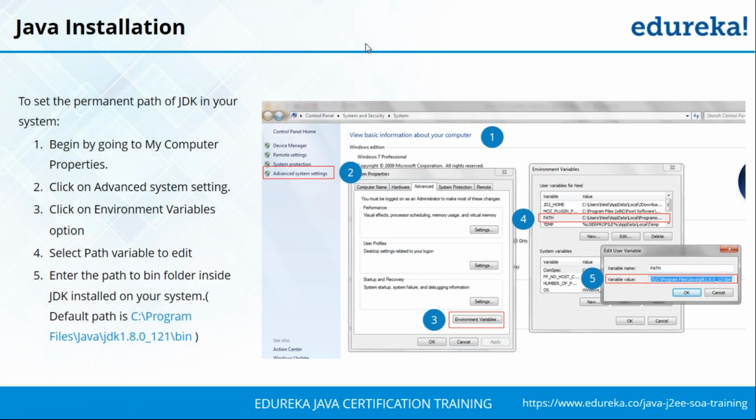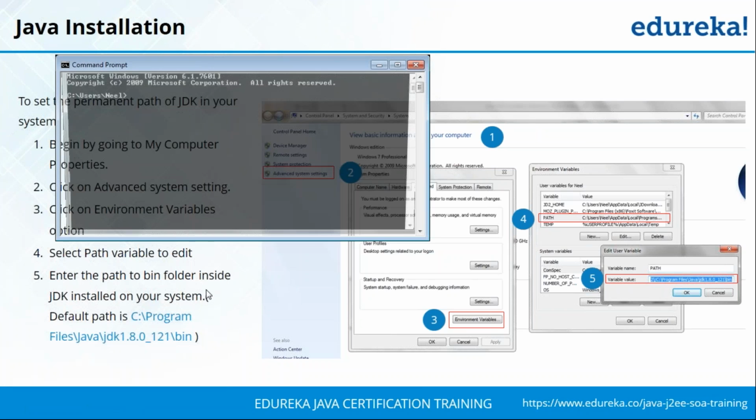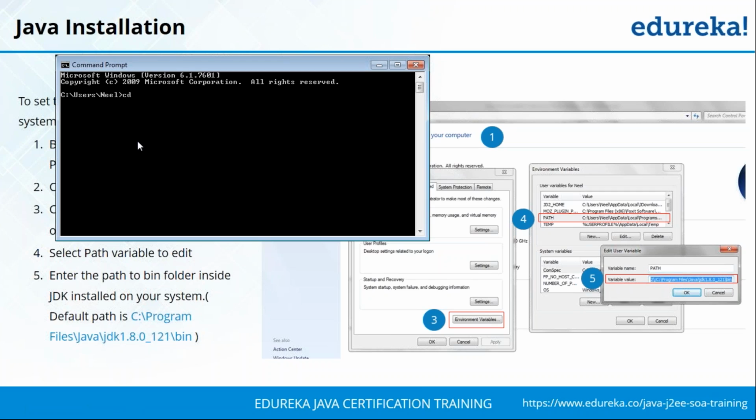Okay, so now that you've all set your path, let me just show you how to compile and run a Java code. To compile your Java code, first go to the directory where you have saved your Java file. Now I'll show you how to run it. All you need to do is cd to the directory where your Java code is present. I'll run the hello world program that I had shown you earlier. So cd Java, it was present inside Java.